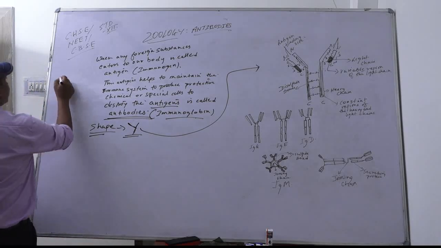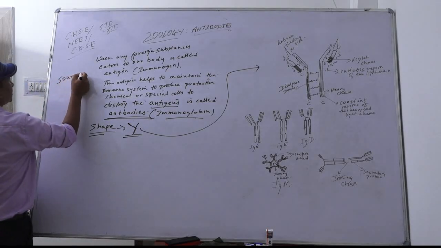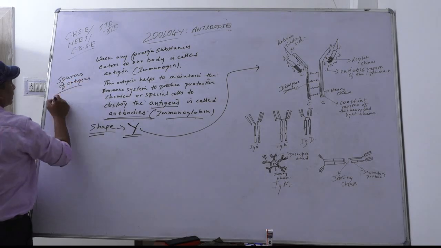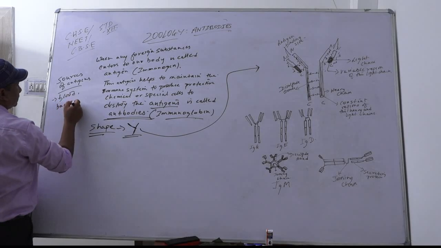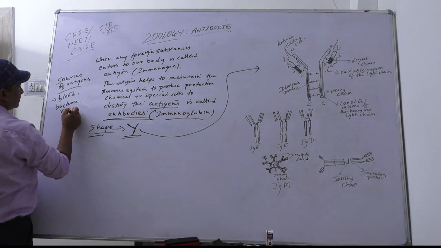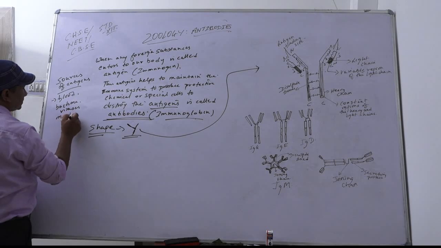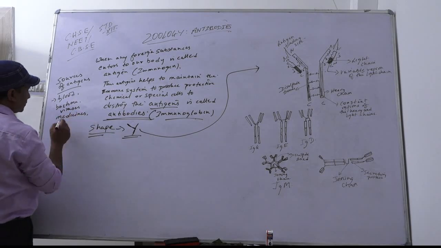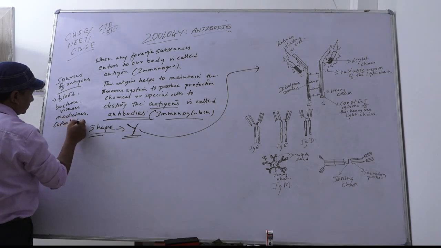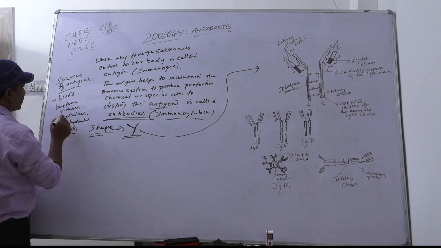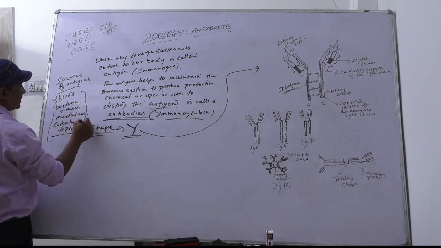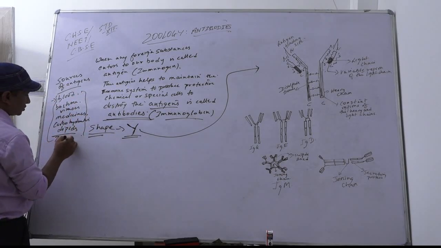Now, sources of antigens: blood, bacteria, viruses, medicines, carbohydrates, lipids, and toxic material as well.